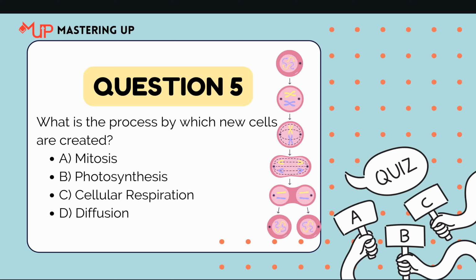What is the process by which new cells are created? Option A, mitosis. Option B, photosynthesis. Option C, cellular respiration. Option D, diffusion.